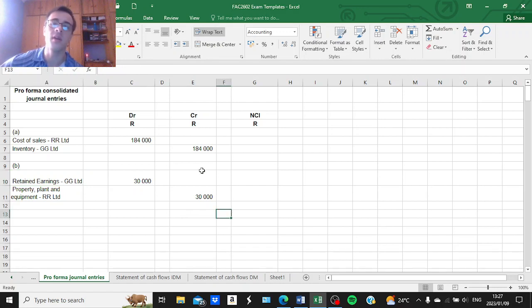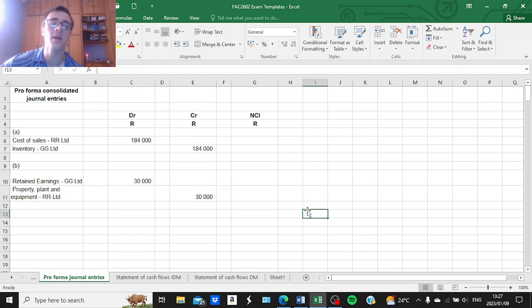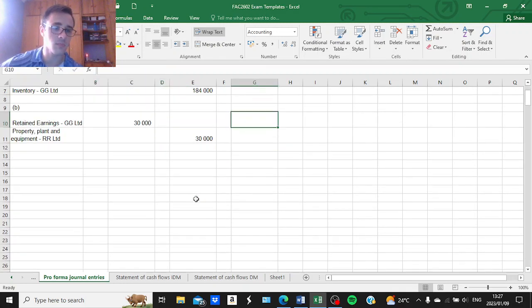So in a nutshell, if this is the journal entry to eliminate an unrealized profit, the journal entry for the elimination of an unrealized loss would just be the exact opposite. The amount will also be the same. But in most cases it will be an unrealized profit that was made.